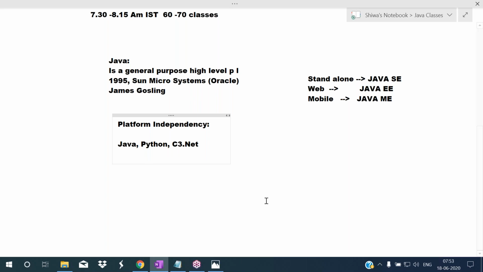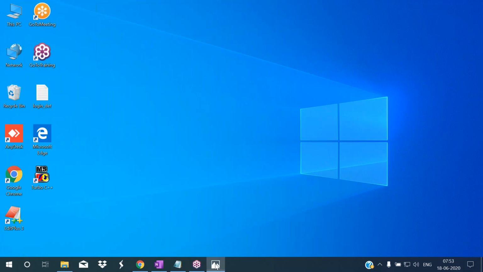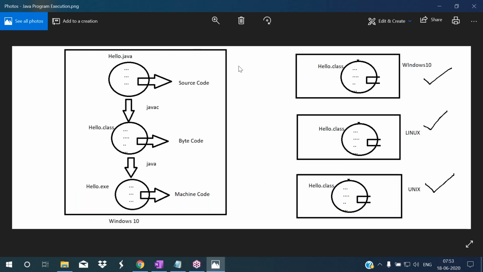To understand this, I will explain the program execution of Java. So now I will explain Java program execution. Observe here. So this is Java program execution.